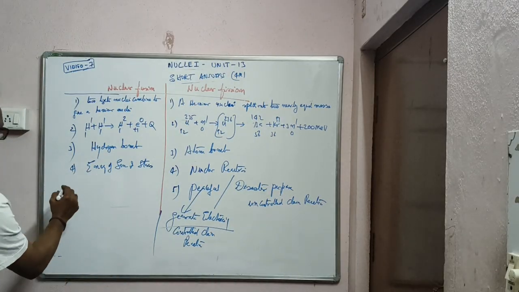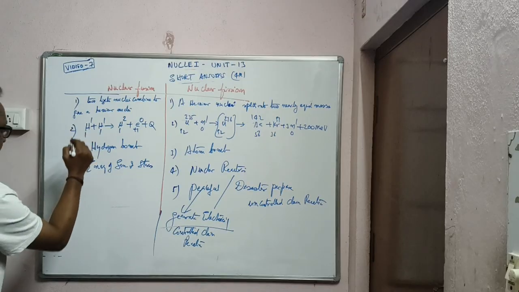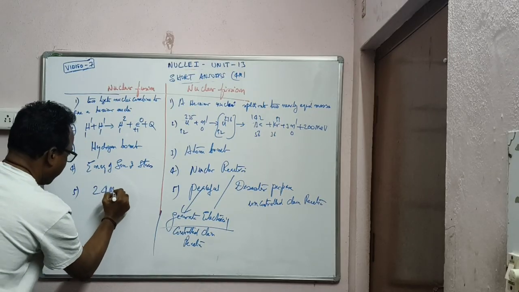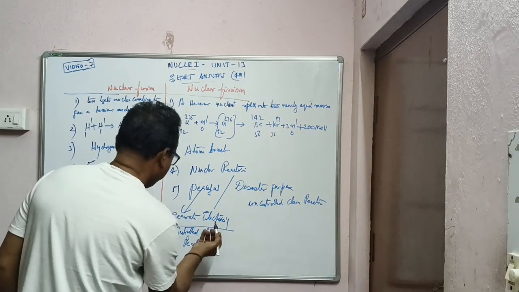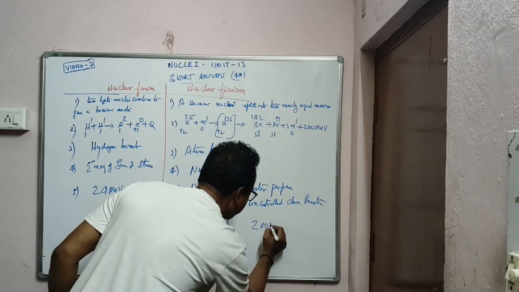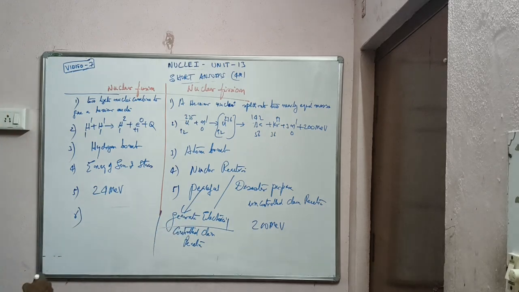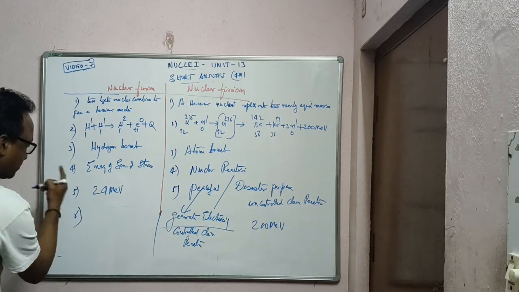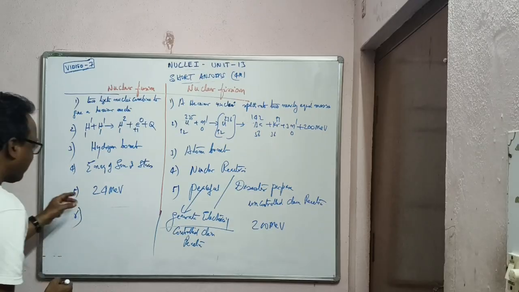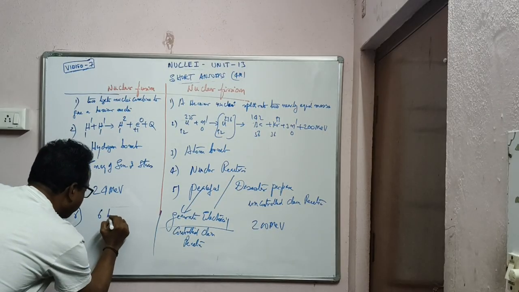One more very important last point: in nuclear fusion the energy is 24 MeV, whereas here it is 200 MeV per fission. Still, the hydrogen bomb is more dangerous than the atom bomb because the average binding energy is 6 to 7 times higher.